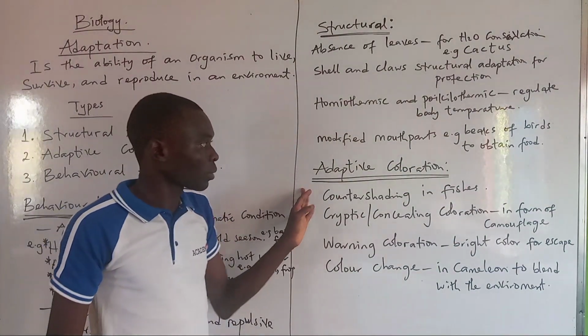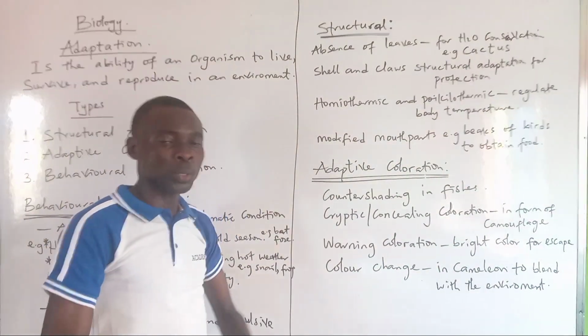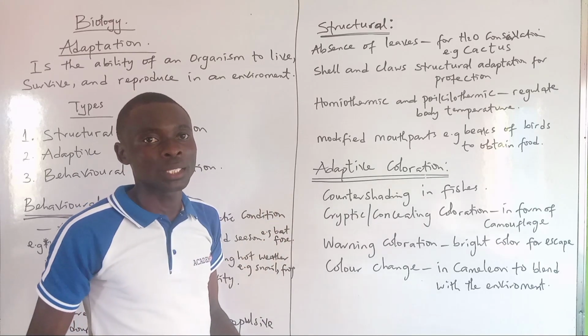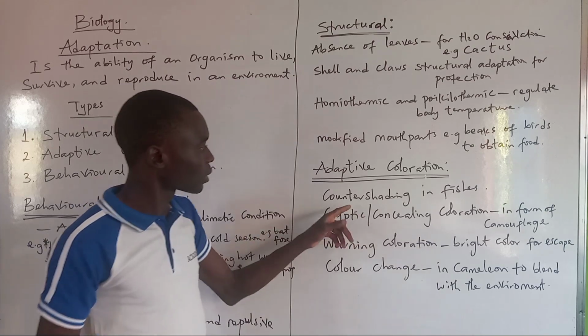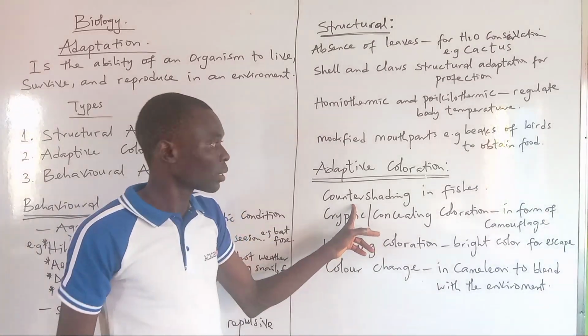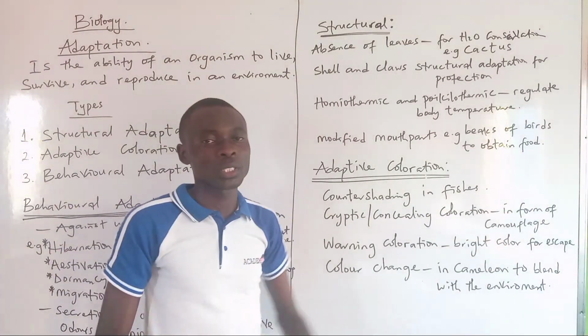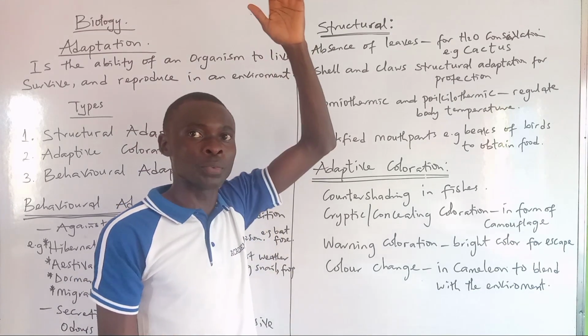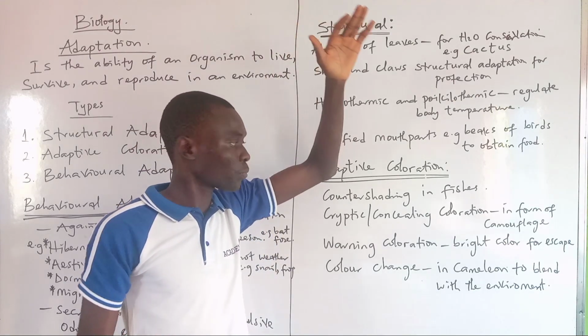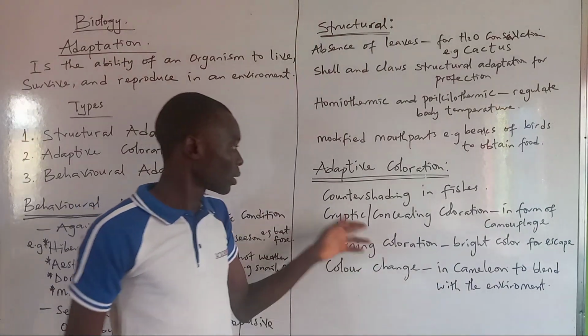The last one now, adaptive coloration. There are certain colors displayed by organisms in order to adapt to their environment. One of them is counter shading. Counter shading occurs in the fish, whereby the dorsal part's color is different from the ventral part. So it's a form of adaptation by fish.